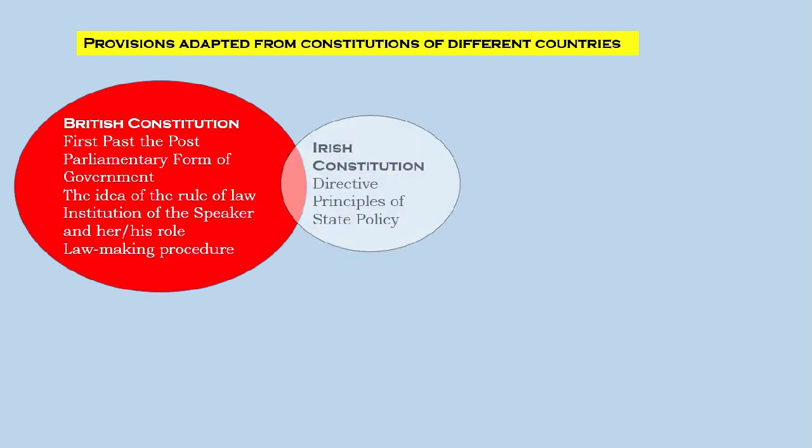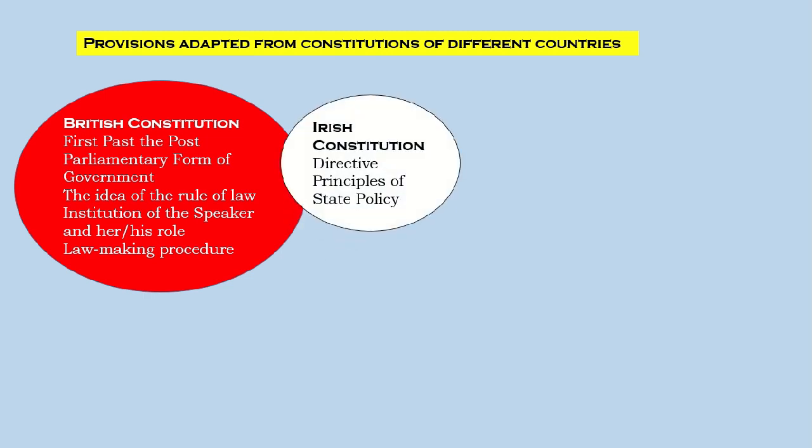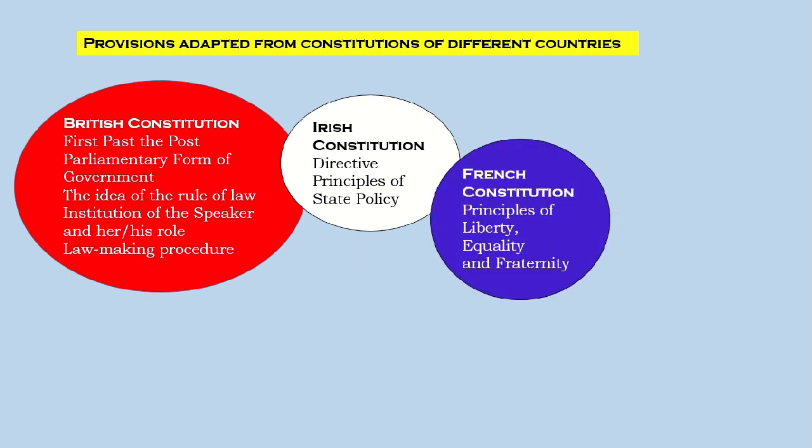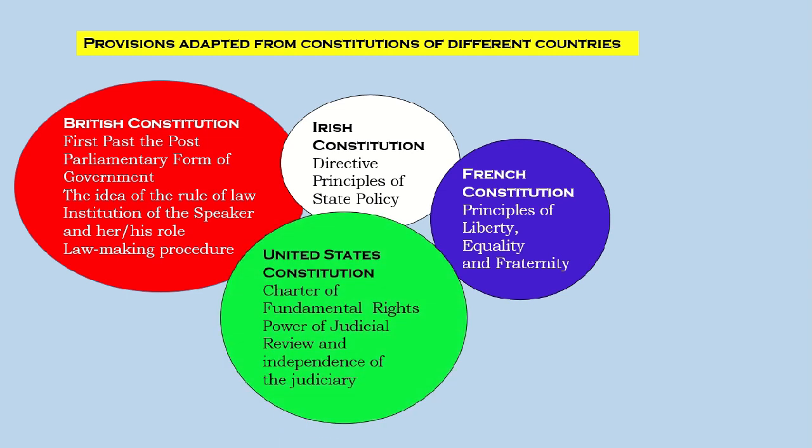From the Irish Constitution, we borrowed the directive principles of state policy. From the French Constitution, we borrowed the principles of liberty, equality, and fraternity. From the United States Constitution, the Charter of Fundamental Rights, the power of judicial review, and the independence of the judiciary were borrowed.